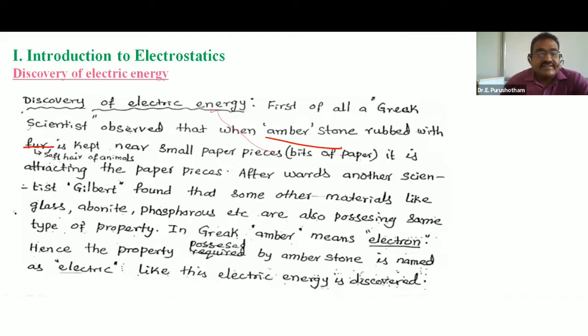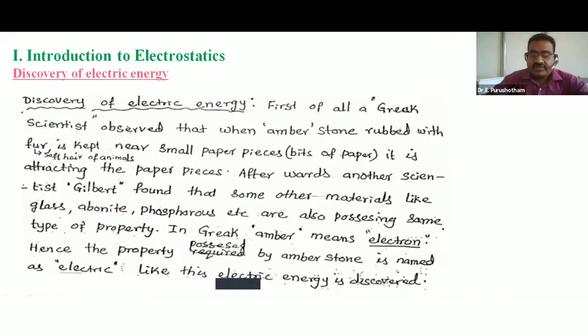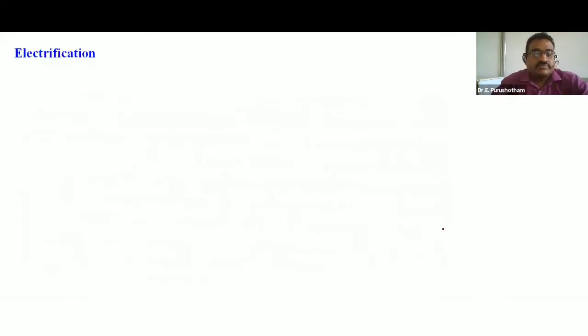Afterwards, another scientist, Gilbert, found that some materials, glass, ebonite, phosphorus, etc., also possess the same type of property. In Greek language, amber means electron. Thus, the property is known as electric. Like this, electric energy is discovered.